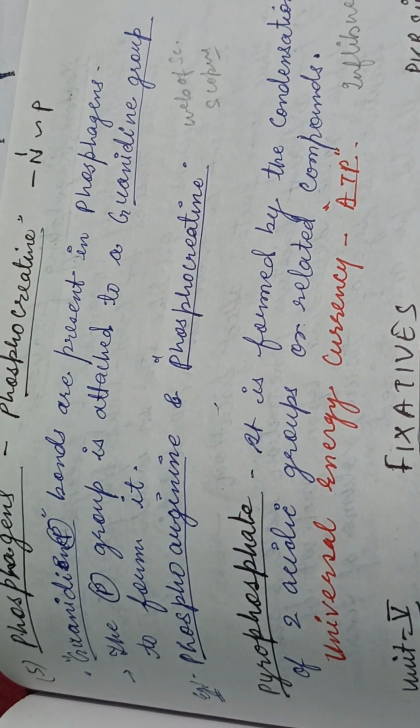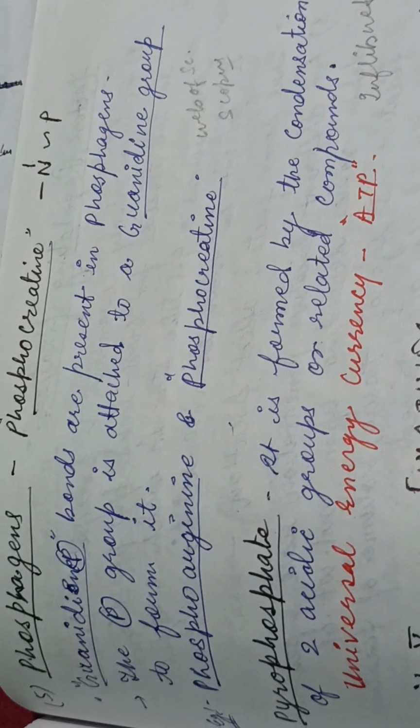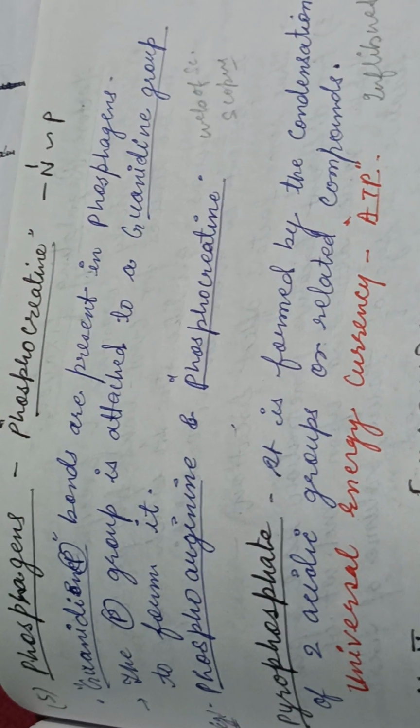So, pyrophosphate, that is ATP, is a universal energy currency. That's all about the high energy or energy rich compound in bioenergetics.